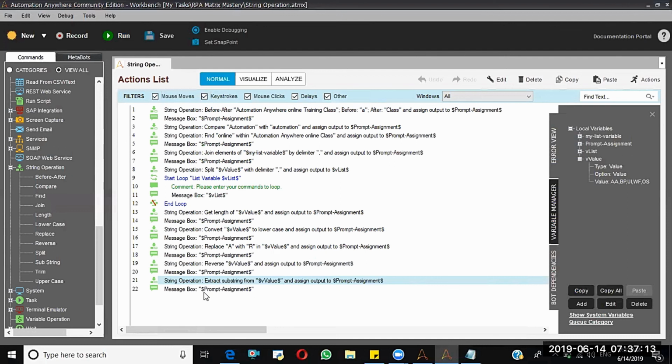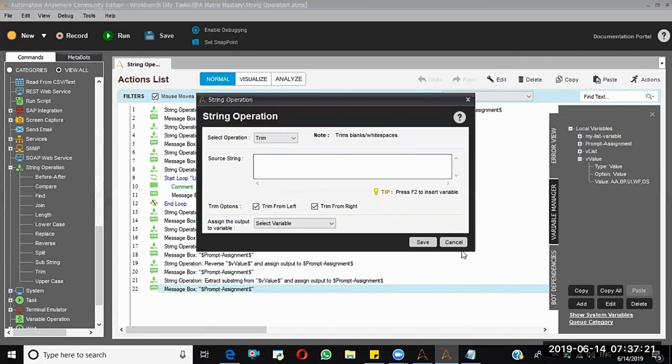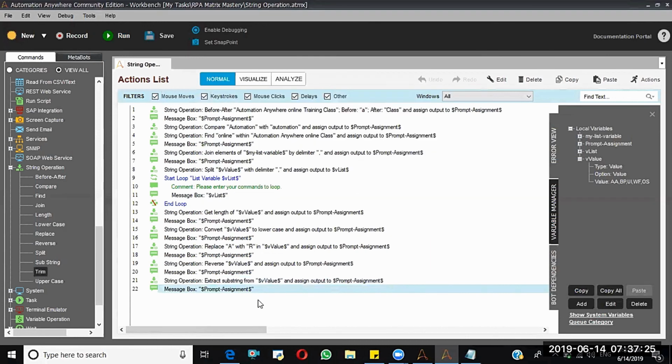So the last one is trim. What the trim will do means, for suppose I'm putting one more message box here.